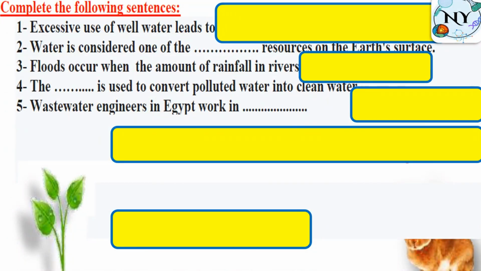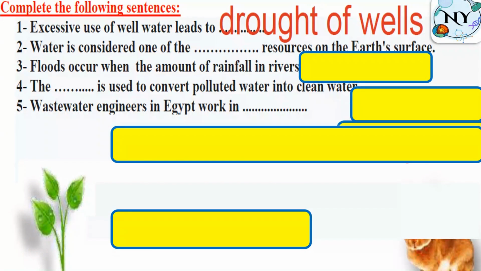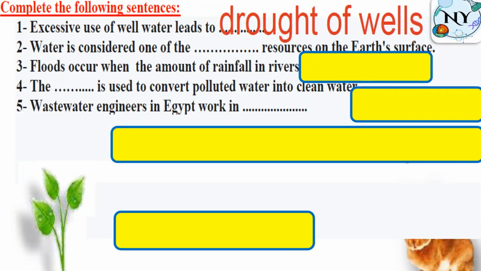The second question here says excessive use of well water leads to... Well means a well or a spring, or we can say the groundwater that's found in the desert. So it leads to drought of wells. Water is considered one of the resources on the Earth's surface. Of course, natural resources. Floods occur when the amount of rainfall and rivers, what do you think, increase or decrease? Increase.